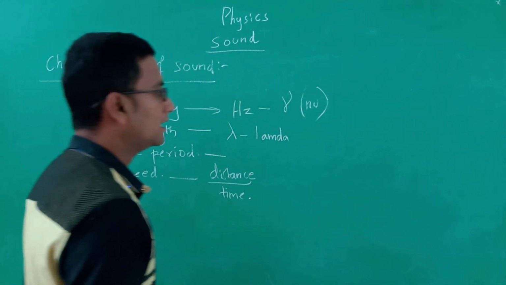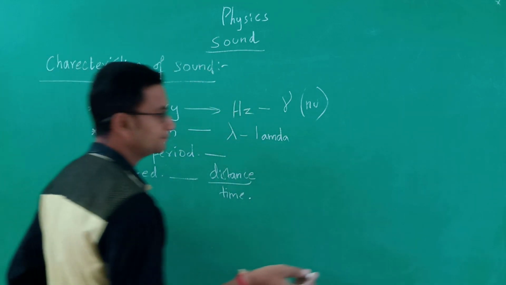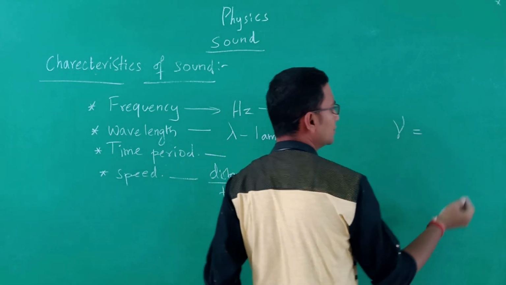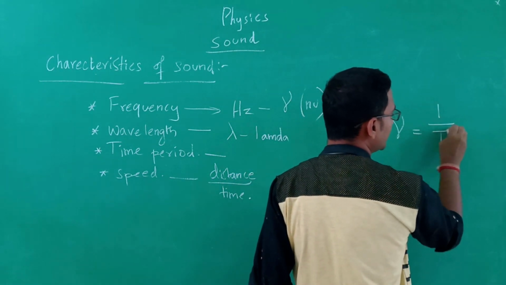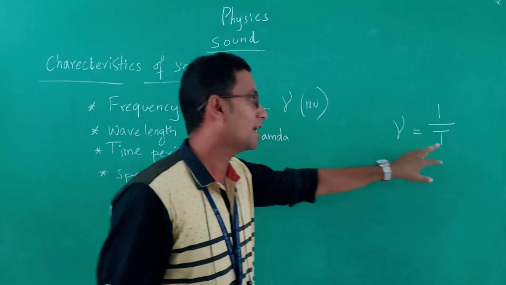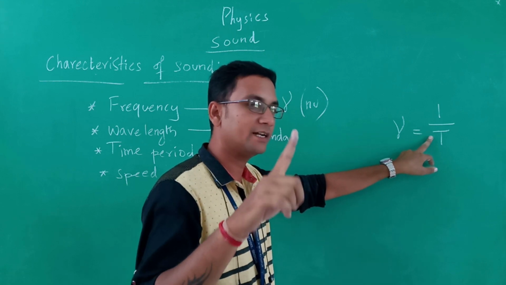So there is a formula relating these things. Here the frequency, that is nu, is equal to 1 by T, because we are calculating the frequency for 1 second, and time period is the time taken to complete one oscillation.